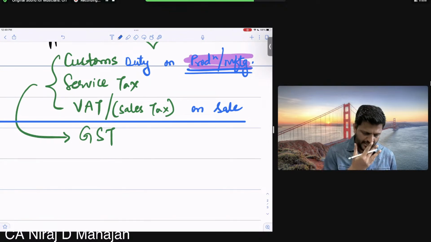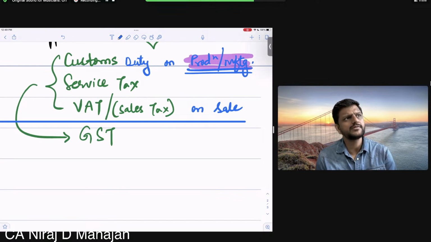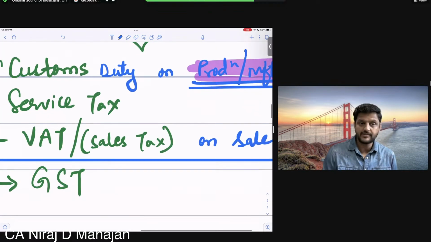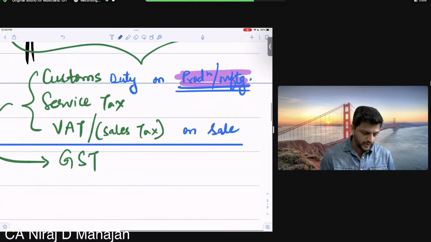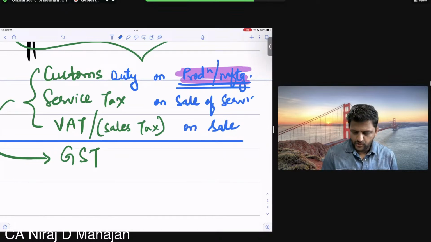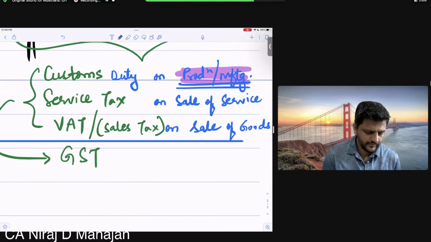And service tax, I think around 94, Manmohan Singh, when he was the finance minister, had introduced this concept of service tax. The tax will be levied also on service. Just like you are selling goods, you're also selling services. So on sale of service, service tax was applicable. And here, bacho, the fight starts. VAT was on sale of goods, and service tax was obviously on sale of service.